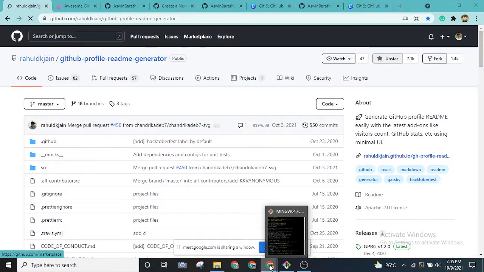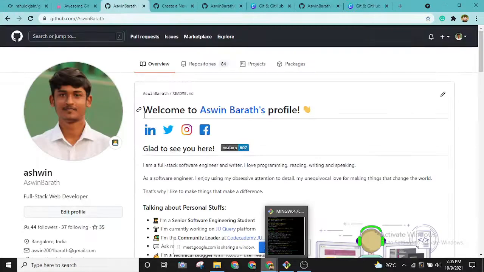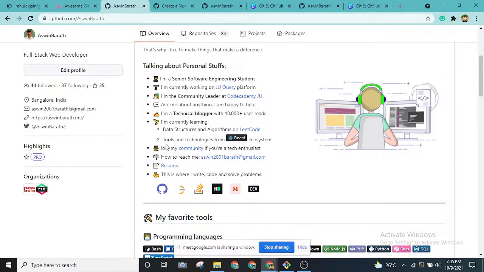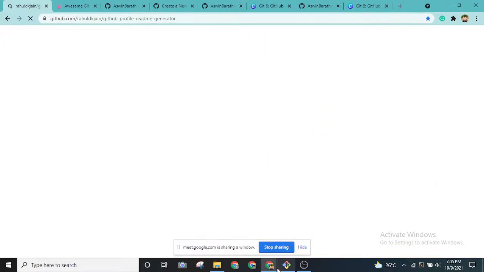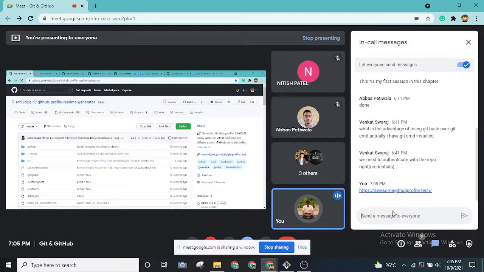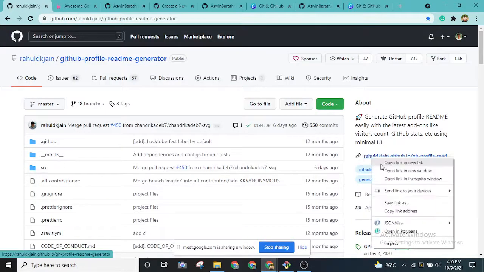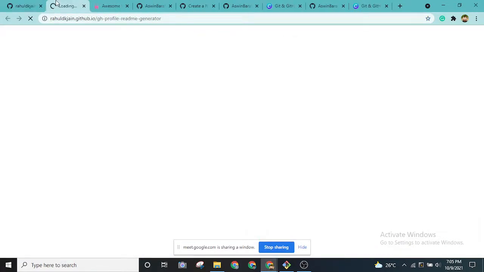In a README file we use a special syntax called markdown, with hashtags showing headings and points. It's a special language that we have to use to make it neat. You can use this GitHub repository for generating really good README files for your profile. So let me open it.